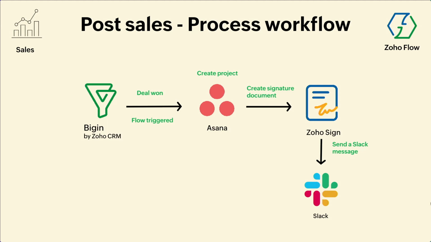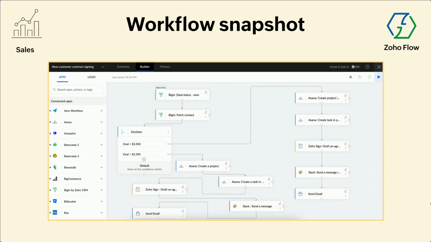When a deal is won, you want to trigger a flow and create a project in Asana, create a document and sign it over there, and then send a message in Slack. The flow will look something like this, but the execution runs in the backend. It's easy to drag and drop. This is how the sections will be. There will be app sections where you have 900 different applications. You can easily drag and drop, and there are decision boxes that are available. So if the deal size is less than $2,500, you may want to do some sequence of steps.